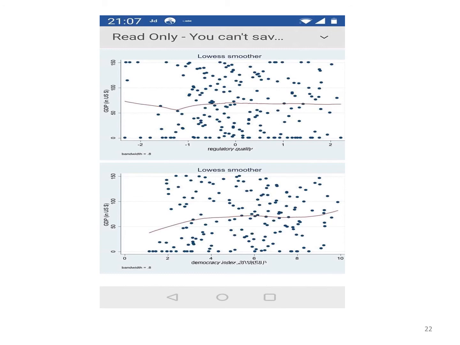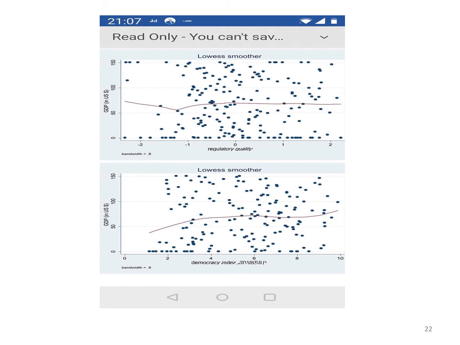And if you focus on 215 COVID affected countries, then you can see a relationship here between regulatory quality, which has become immensely important during this COVID era. You don't find much of the relation between regulatory quality and GDP across 205 COVID affected countries, but surely GDP and democracy are related. Higher the Economist Intelligence Unit index of democracy, higher is the GDP.